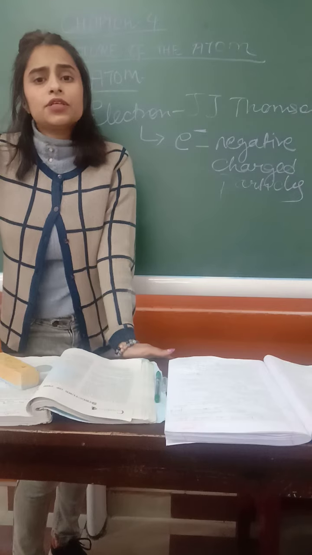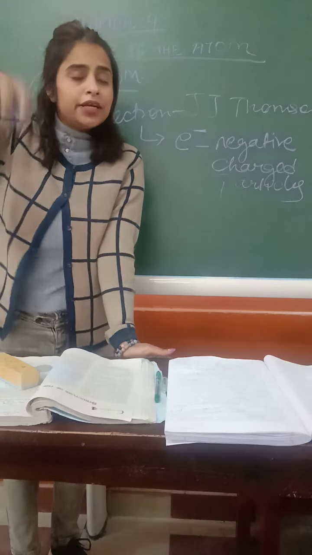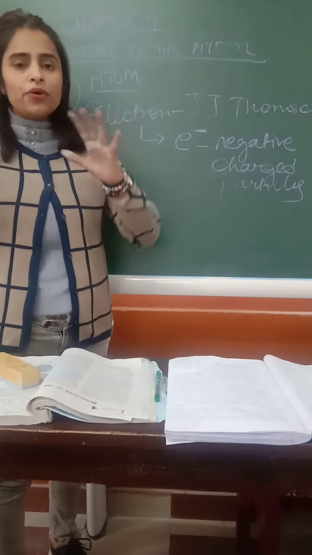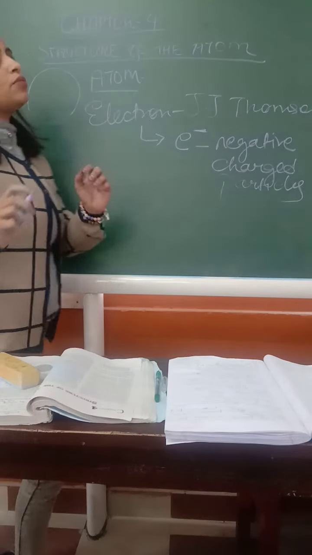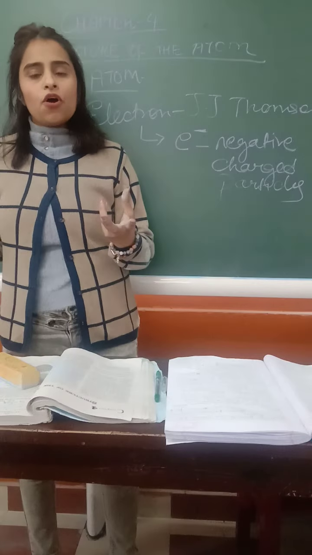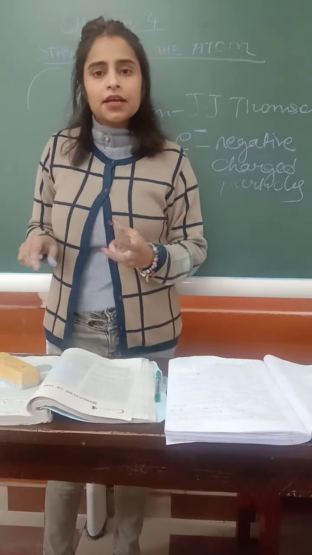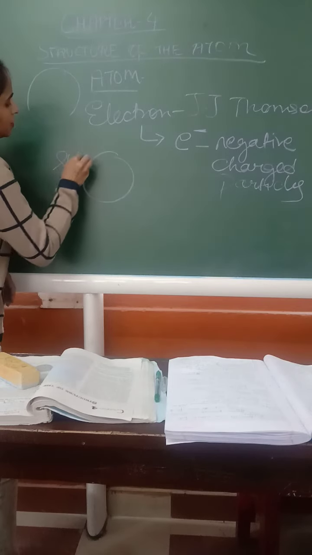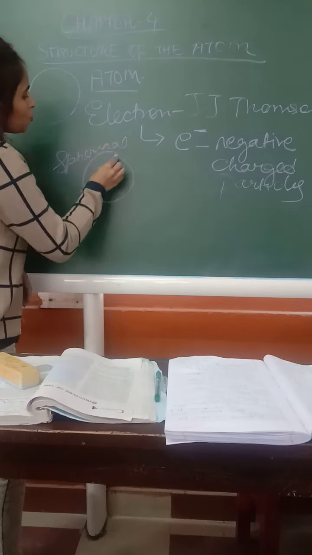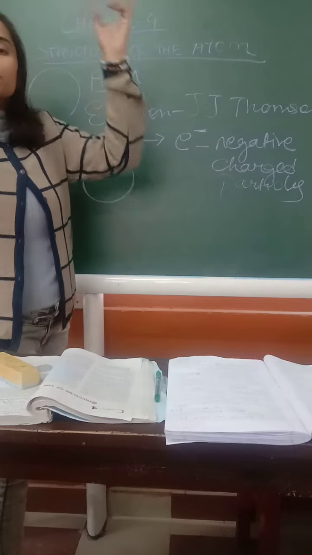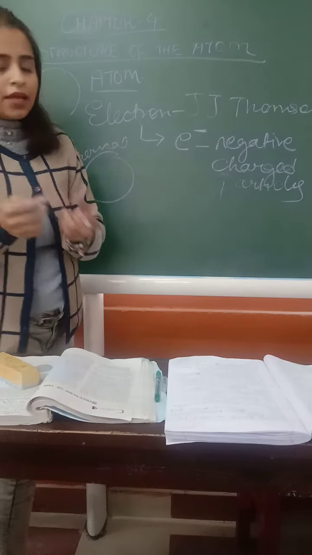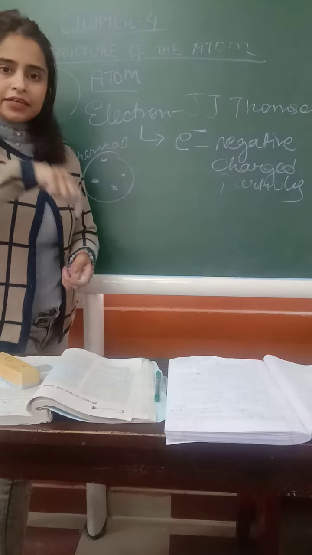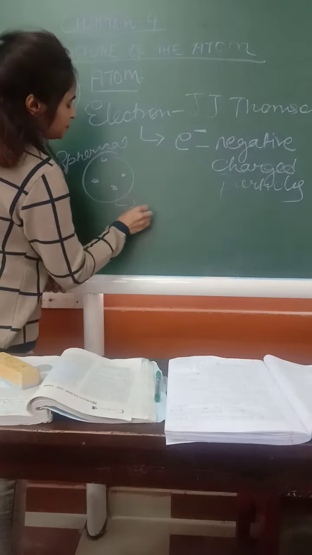Now, talking about electrons, how it is present in the atom. If you check in your book also, now suppose you eat watermelon or you eat cakes, right? If you see a watermelon, it is spherical in shape. Now imagine that the watermelon is the atom and those black seeds embedded in it are the electrons.